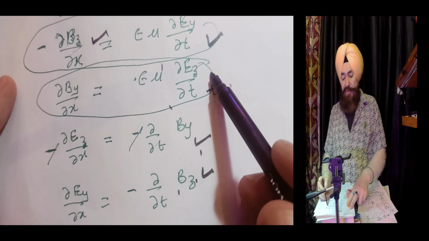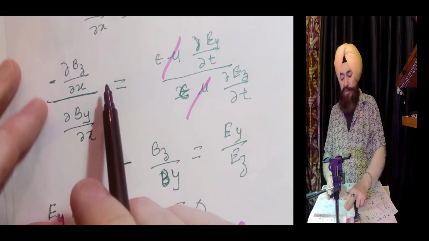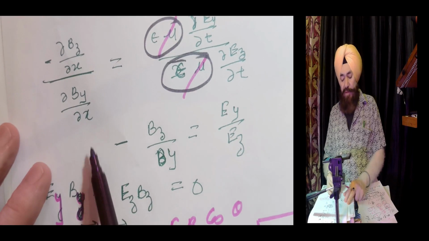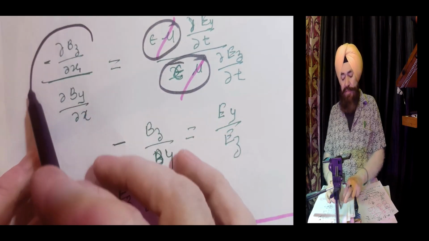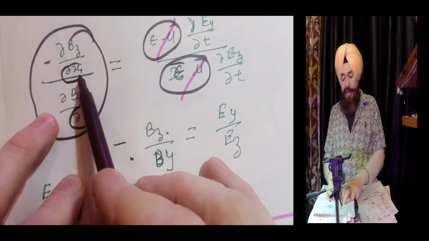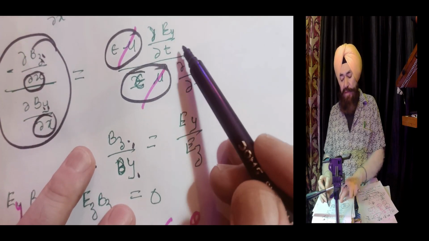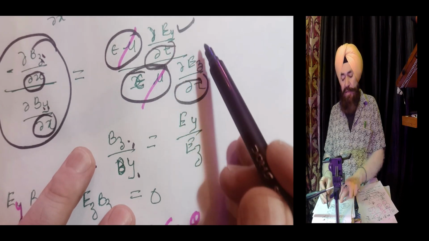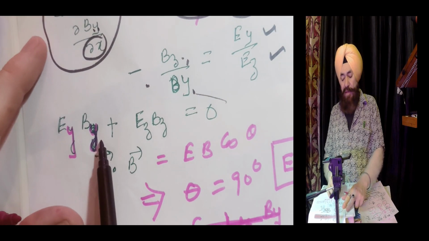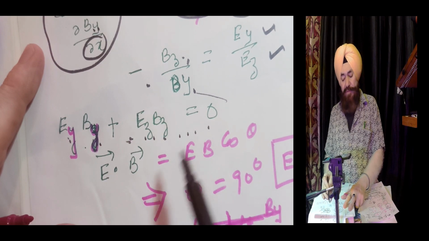Now dividing this equation by this equation, dividing the two, this cancels with this. So what happens? This turns out to be with a minus sign, because curly x and curly x are there. It means Bz over By. And here curly t and curly t are here. It implies Ey upon Ez. So cross multiply and rearrange, it becomes Ey By plus Ez Bz equals 0.